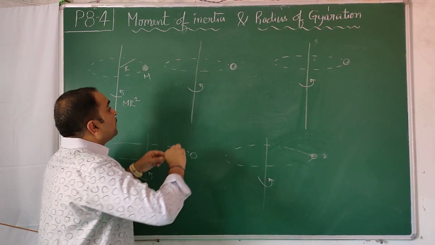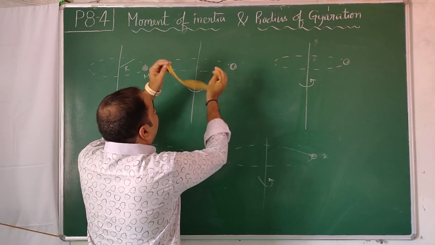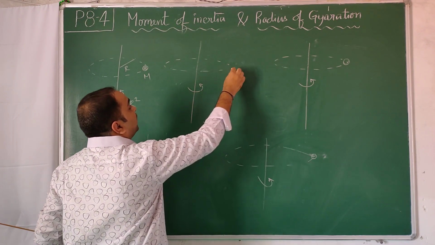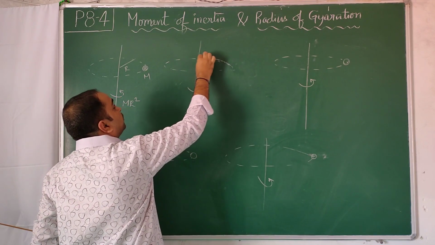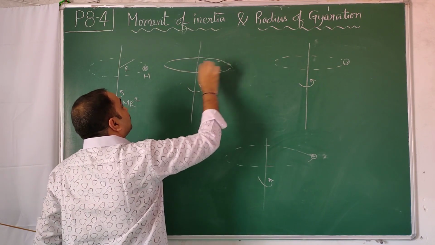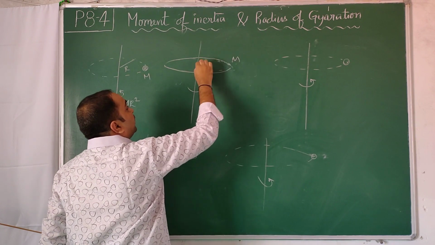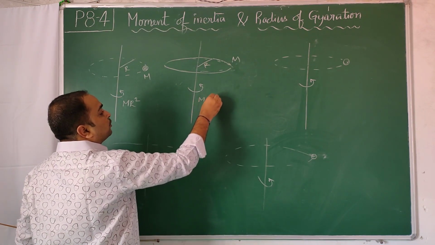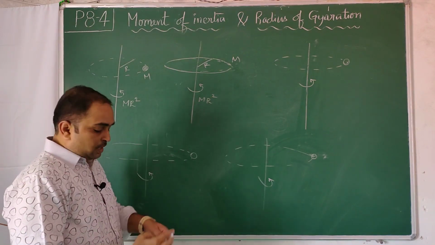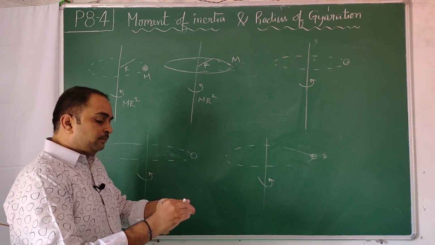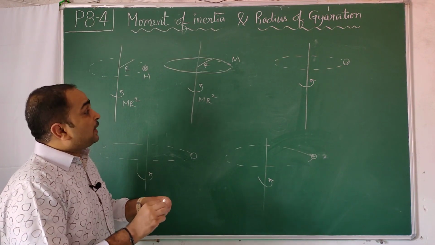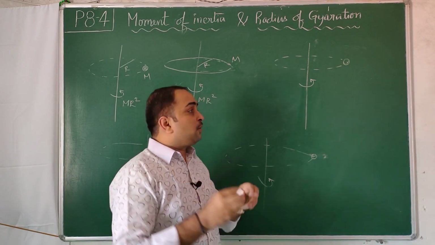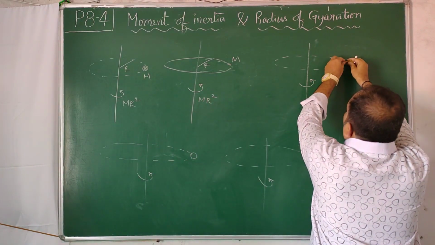This mass, I stretch it and connect it such that it forms a ring. So I spread the mass throughout the ring. Mass is capital M only, but it is distributed in the form of a ring. The radius is r, so then also the moment of inertia is mr square, because I am stretching the mass but not changing the distribution part.